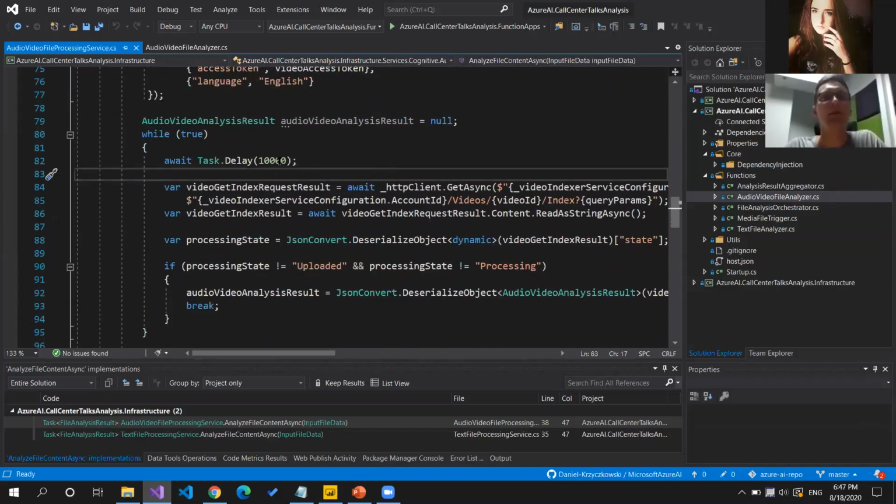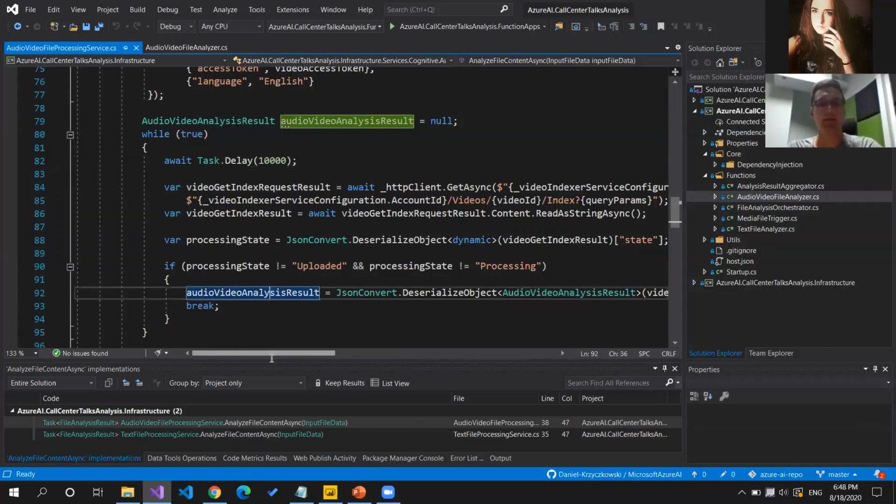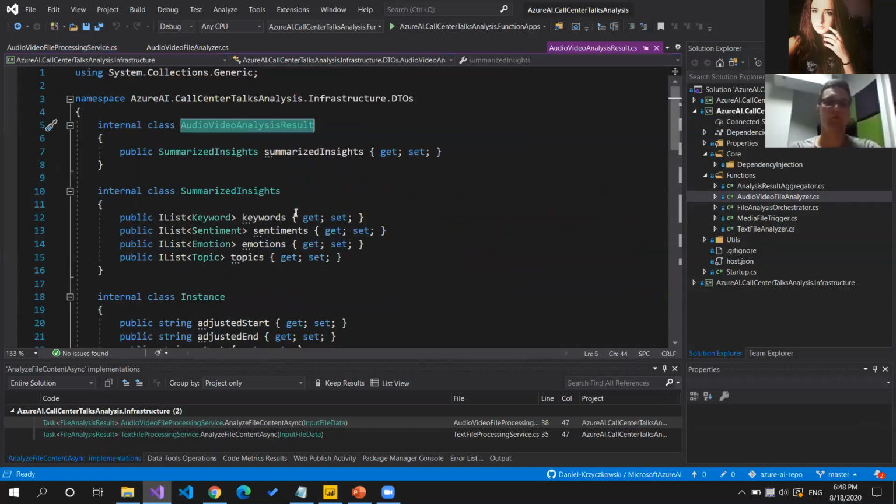So as you can see here, there is this Task.Delay used. We are stopping this process for 10 seconds because we don't want to call the Azure Video Indexer every second. That's why there is this simple approach here, this while true loop, and we are calling the Video Indexer. And once we have this information collected, we can just deserialize it, and again, we can store it under the audio video analysis result, which is this object.